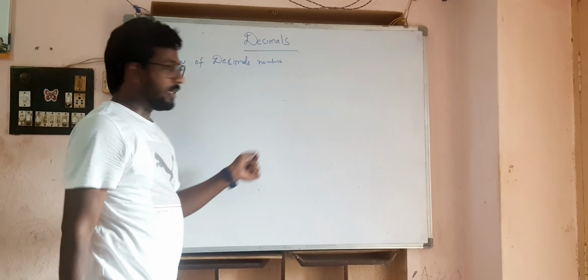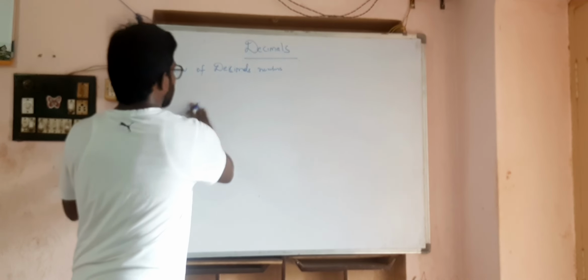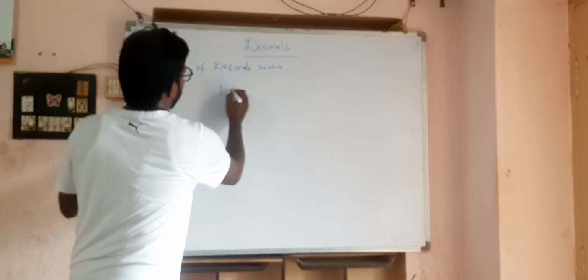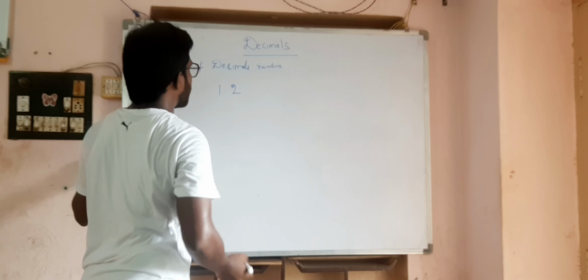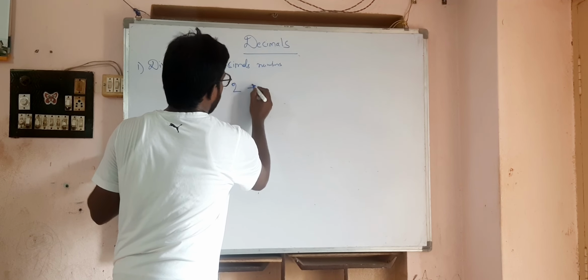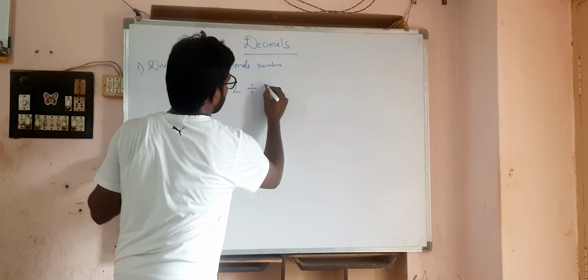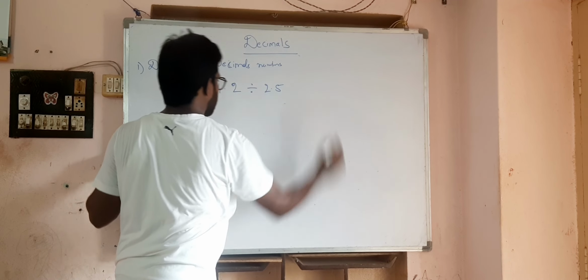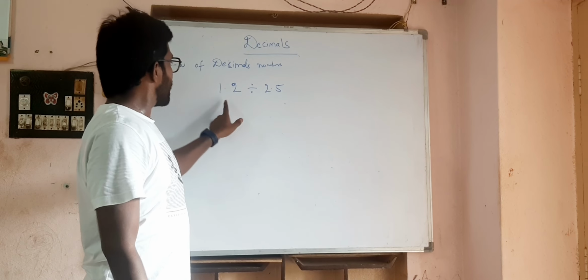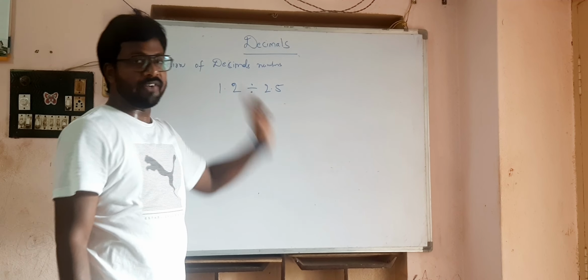For example, take 1.2, read it as 1.2, and this is divided by 2.5. So 1.2 is divided by 2.5.